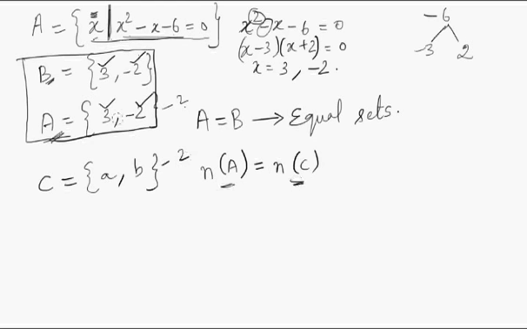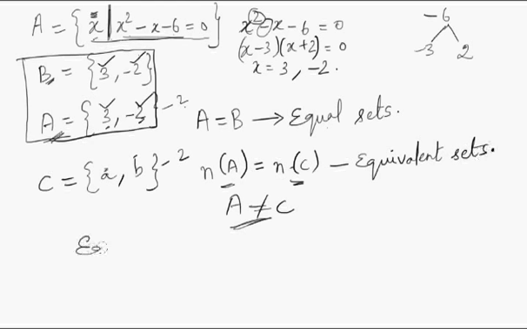But A is not equal to C, right? Why? Because the elements in A and C are different. Here you have 3 in A, a in C, minus 2 in A, b in C. So A and C are not equal sets, but A and C are equivalent sets.